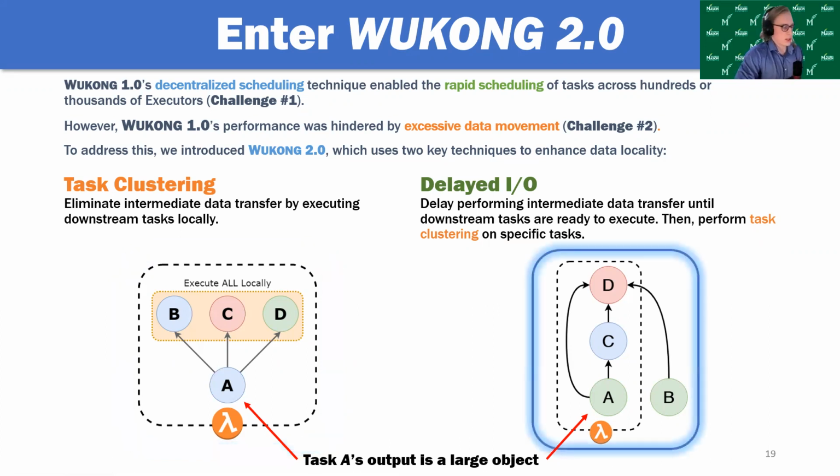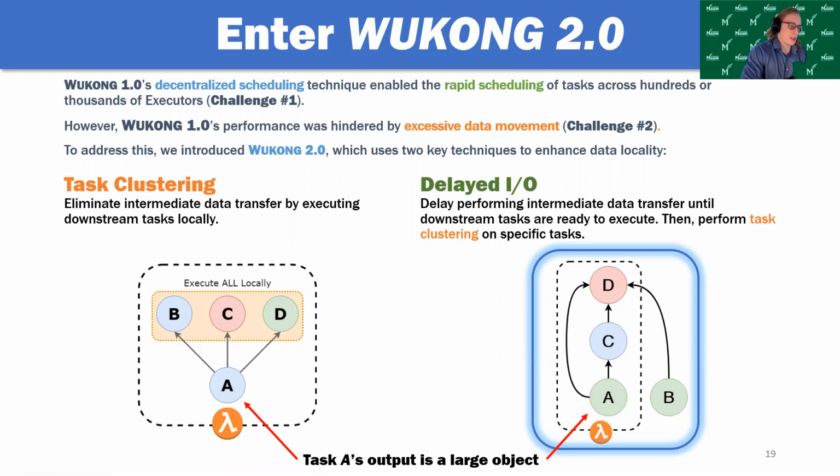Delayed I/O is kind of similar. It's more like a special case of task clustering. Once again, we just consider A's output to be large. And we see that we have a task D downstream as well as a task C. Now, ordinarily, A would just see that it has 2 downstream tasks, and it would write its data to intermediate storage and try to execute one of them.